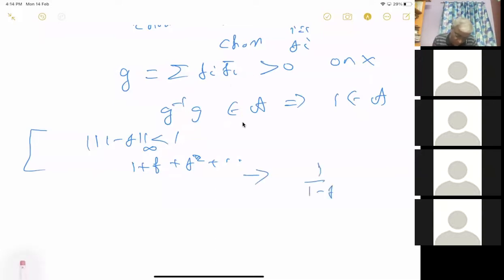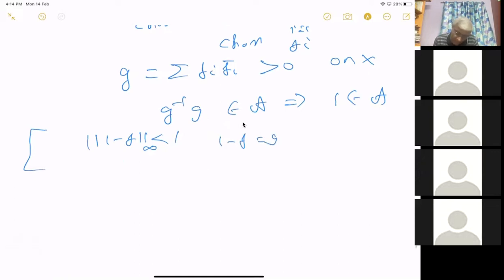Sorry, we have to take 1 minus f. So let 1 minus f equal to g. Then this thing will converge, and that limit, if you call it s or something, then s times 1 minus g, 1 minus f.